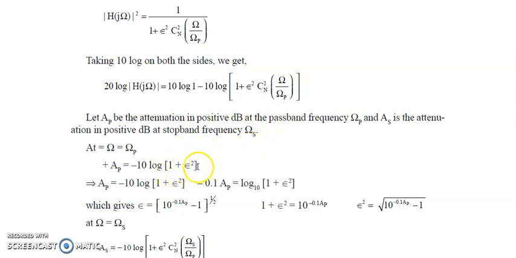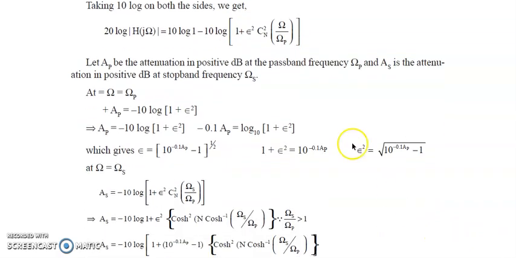So, this becomes log of 1 plus epsilon square, and if you simplify a bit, you will get minus 0.1 AP equals log 10 of 1 plus epsilon square, or we can say epsilon can be written as 10 power minus 0.1 AP minus 1, whole to the power half. Okay, so that's the value of epsilon we got. Again, remember, whenever you are calculating order, you have to take 10 log on both the sides, and then you have to take ohm equals to ohm P, then ohm equals to ohm S.